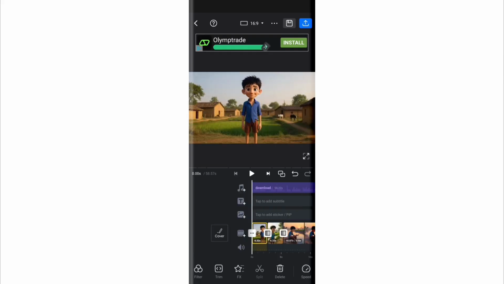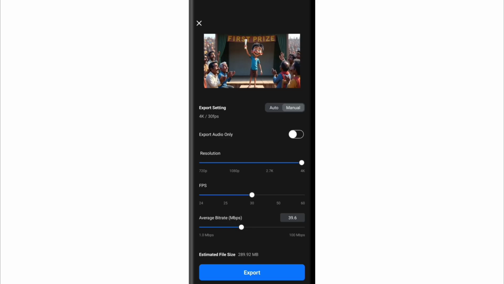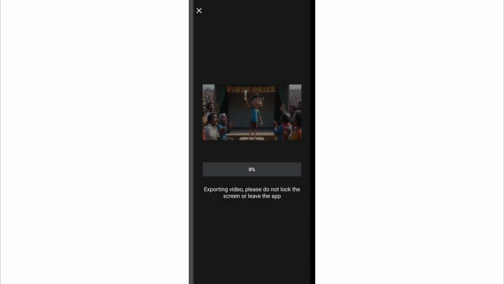Similarly, add transitions to all videos. Now, after the transitions are added, tap manual here. Then set it to 4K and export it. Now your video is ready. I hope you enjoyed this video.